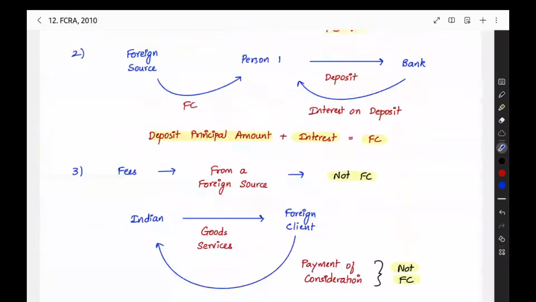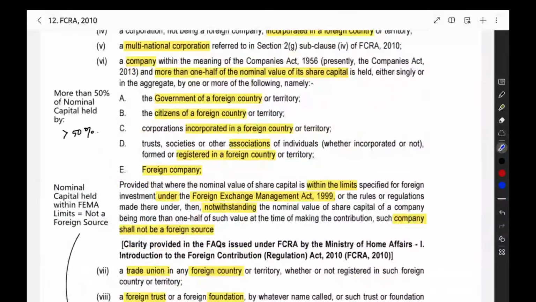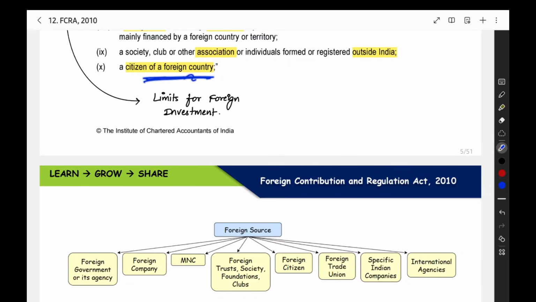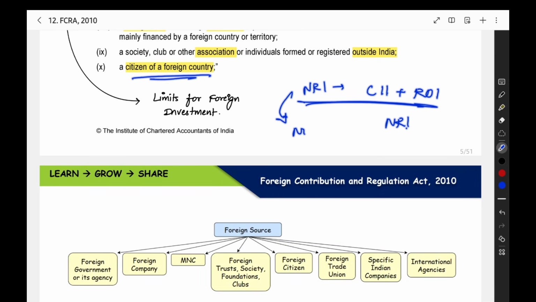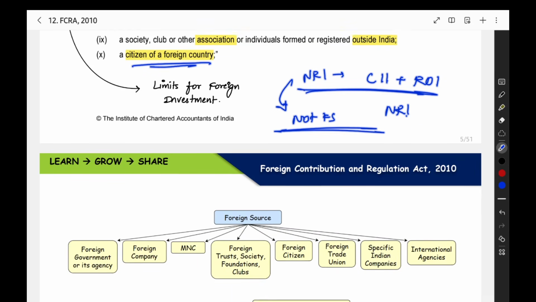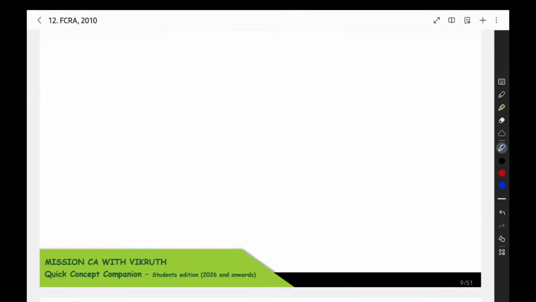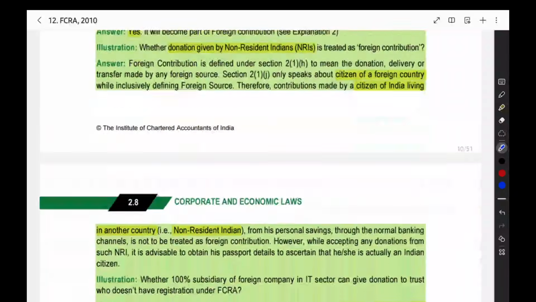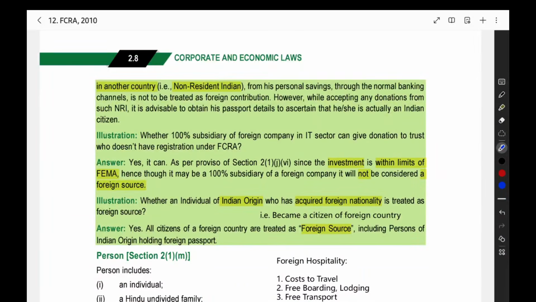Here they are saying that in the foreign source, a citizen of a foreign country will be covered. But what is an NRI? He is a citizen of India only, but resident outside India. That is why non-resident Indian. So he will not come under citizen of a foreign country. So non-resident Indian is not a foreign source, and whatever you receive from him will not be a foreign contribution.